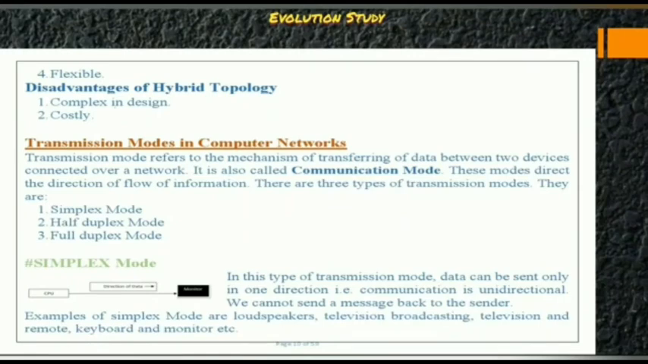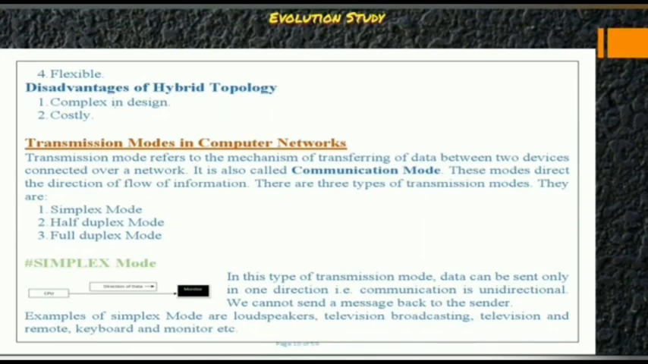Now what are transmission modes in computer networks? Transmission mode refers to the mechanism of transferring data between two devices connected over a network. It is also called the communication mode. These modes define the direction of flow of information. There are 3 types of transmission modes. They are simplex mode, half duplex mode and full duplex mode. Now what is simplex mode? In this type of transmission mode, data can be sent only in one direction. That is, communication is unidirectional. We cannot send a message back to the sender.